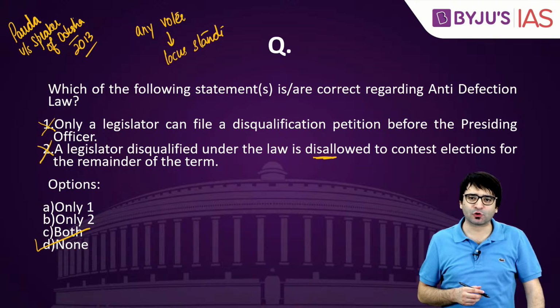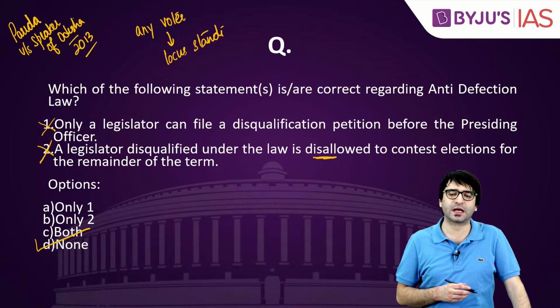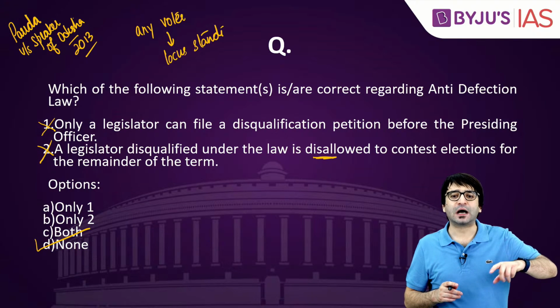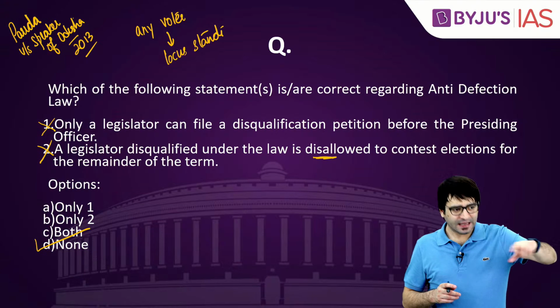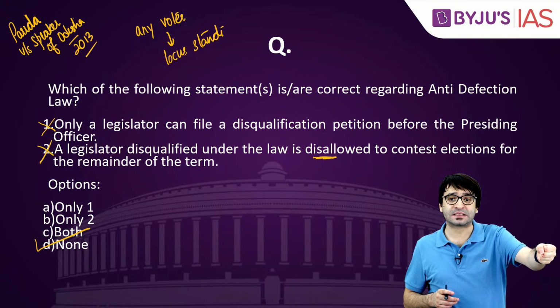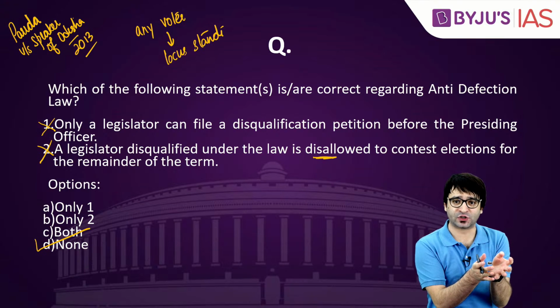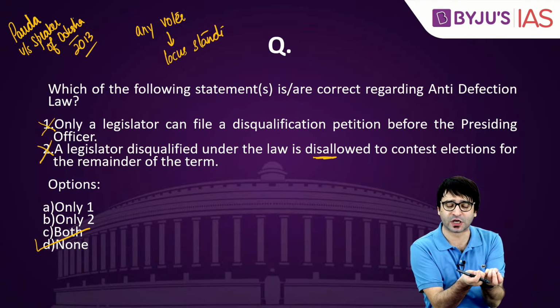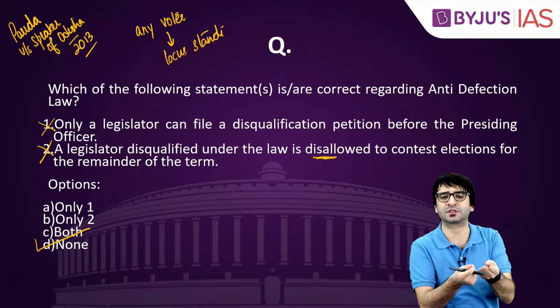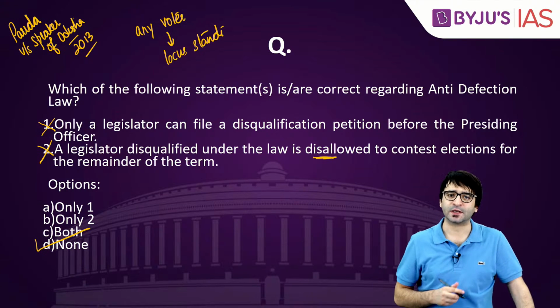The matter was challenged before the Supreme Court. The Supreme Court said, disqualify them, okay, but they should be allowed to contest elections again. And if they are allowed to contest elections again, and if the will of the people says, we agree with your defection, we are still reposing our trust in you, then we have to bow down before the will of the people of this country, because this is democracy.